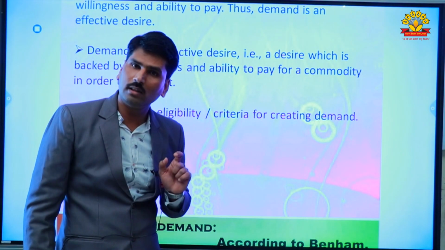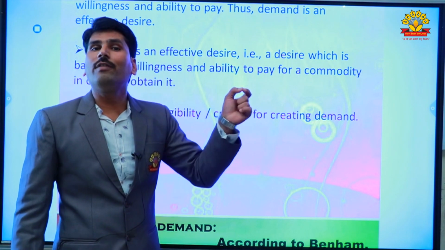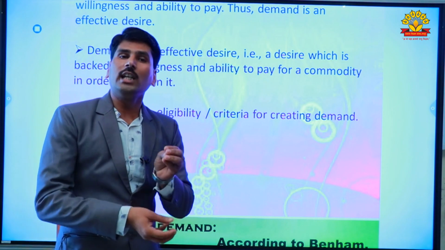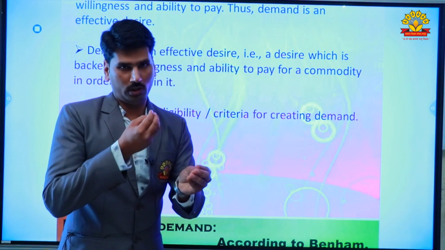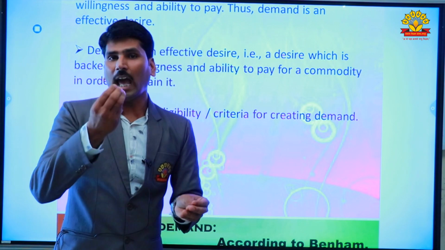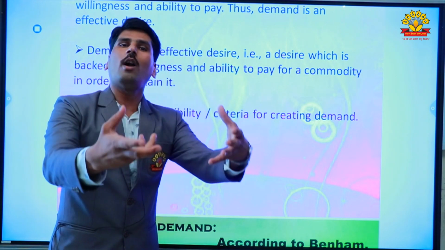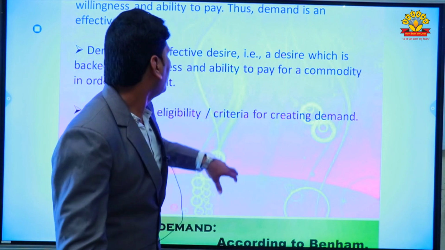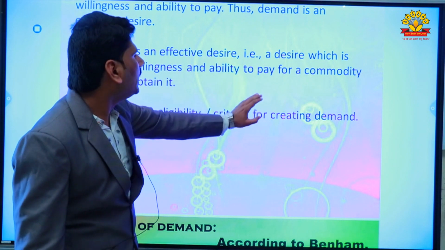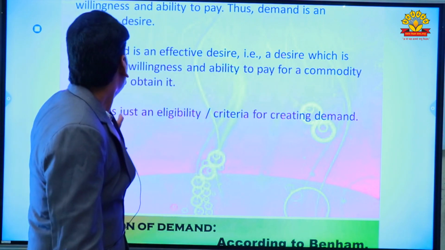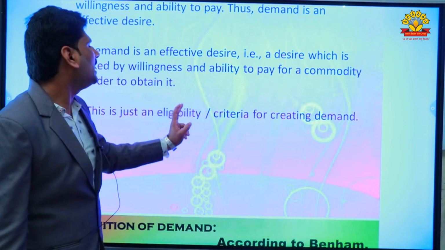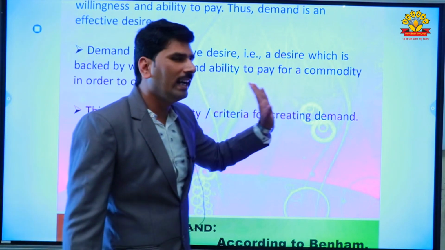Demand is said to be effective desire. Why is it called effective desire? Because the desire is supported by willingness to pay or purchase and ability to pay. A desire backed by willingness and ability to pay for a commodity in order to obtain it is just an eligibility criterion for creating demand.